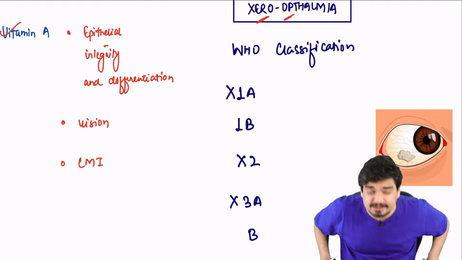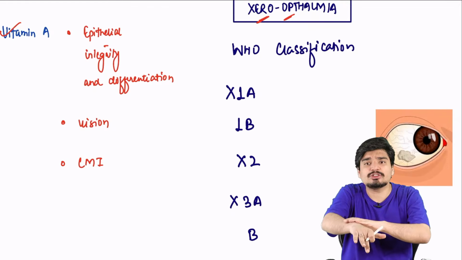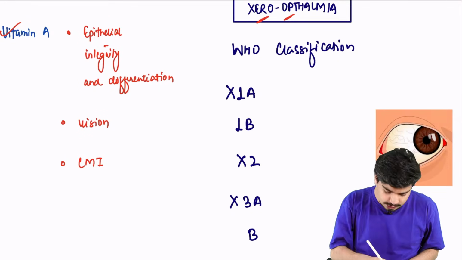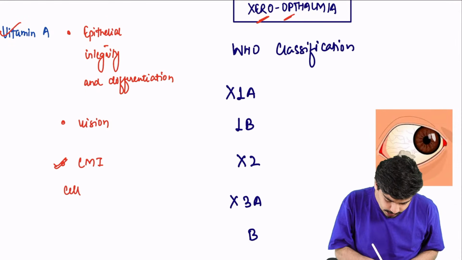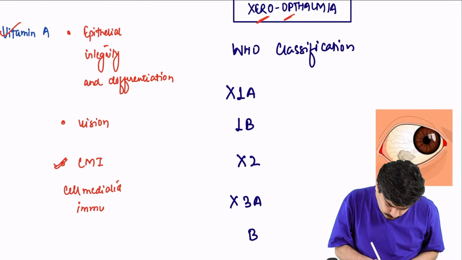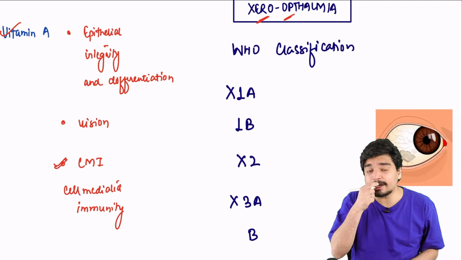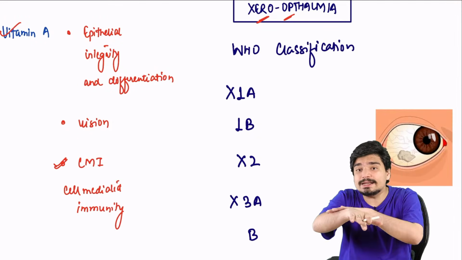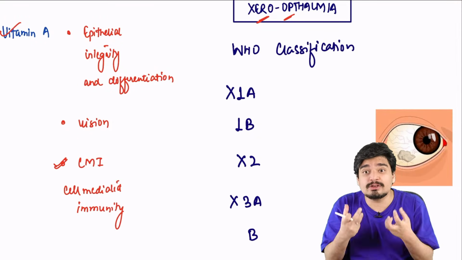It helps in maintaining epithelial function, integrity and differentiation. It's also important for vision, and it's important for cell-mediated immunity. Now, in deficiency of vitamin A, because there is no epithelial integrity, the skin will lose moisture, and the skin will become dry.